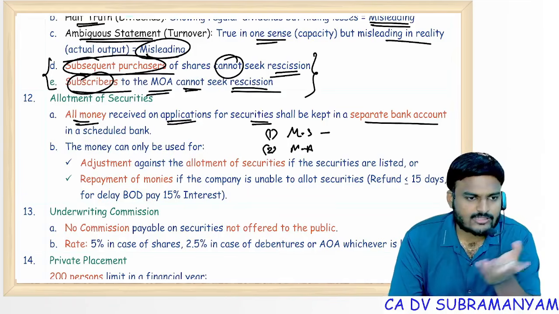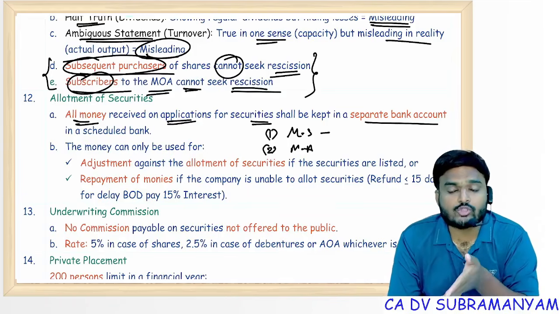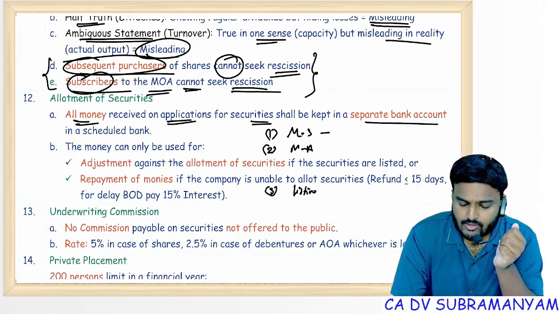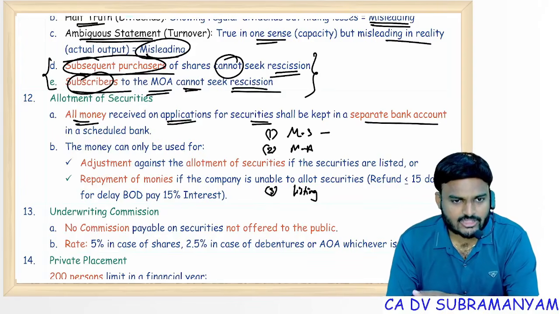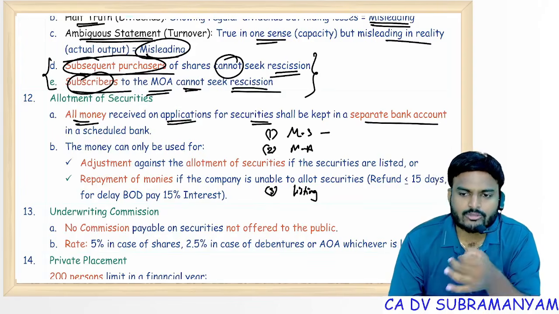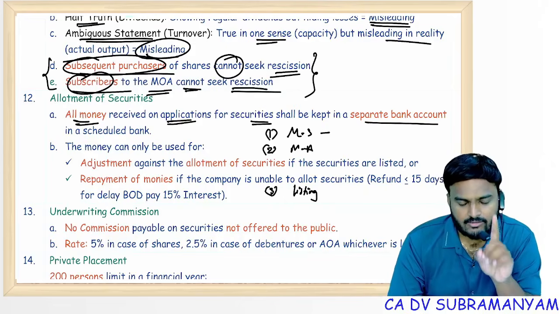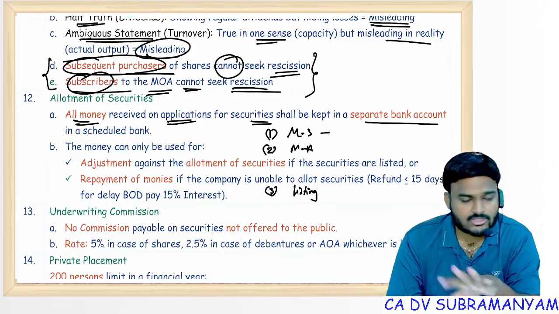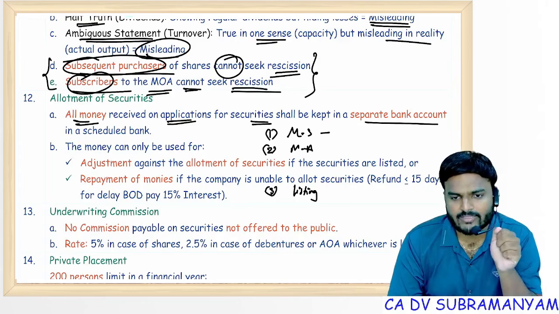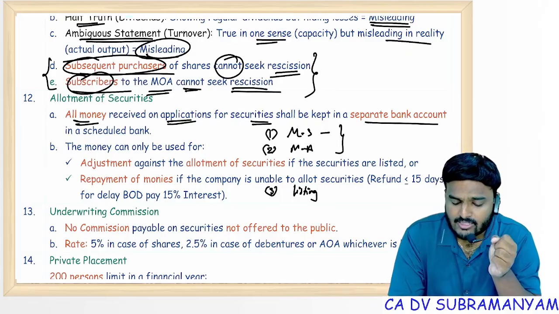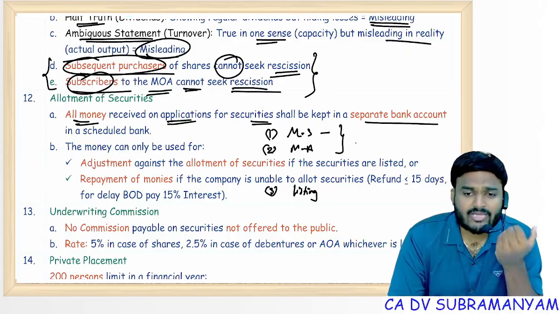Second, minimum application money: 5% of the face value as per Companies Act, 25% of the issue price as per the SEBI. And third condition is listing. So with which stock exchanges you file an application, from all those stock exchanges you need to get permission, listing permission. Any one stock exchange rejected your application, you are not permitted to make allotment. And upon satisfaction of minimum subscription and minimum application conditions, you can make allotment of securities.